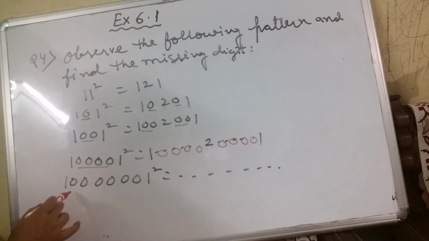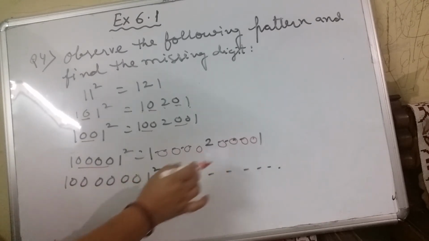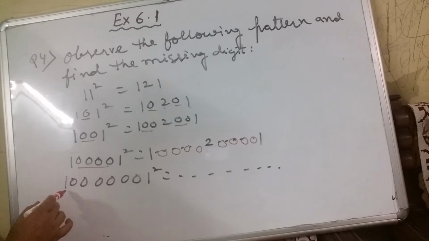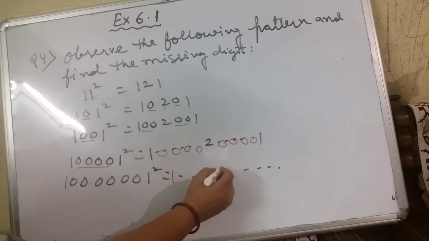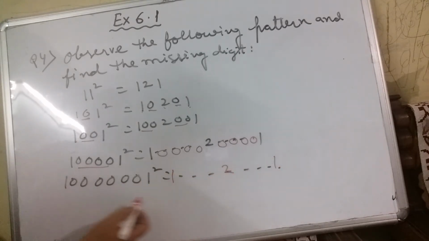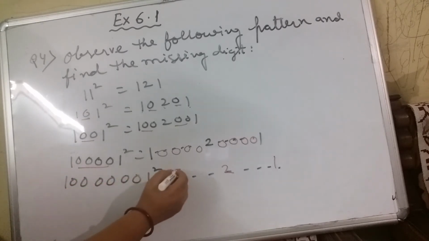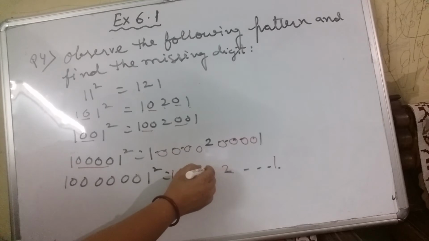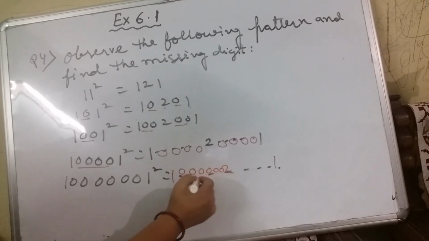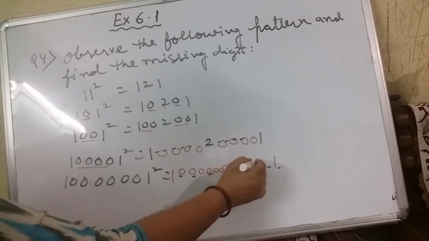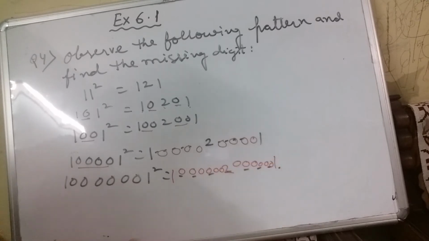Now here nothing is given, you have to write. So you will write 1, 2, 1, and in between 1 and 2, how many zeros? 6 zeros. So you will write 6 zeros. Okay. Question number 5 will be your homework.